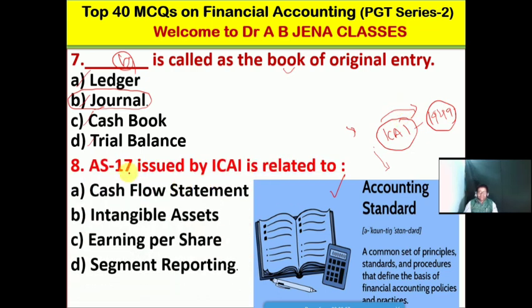So accounting standard AS 17 issued by ICAI is related to which? A. It's cash flow statement. B. It's intangible assets. C. It's earning per share. D. It's segment reporting. Friends, no doubt D is the right option for this MCQ. So accounting standard AS 17 issued by ICAI is related to D, which is segment reporting.